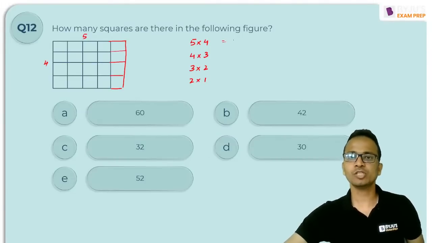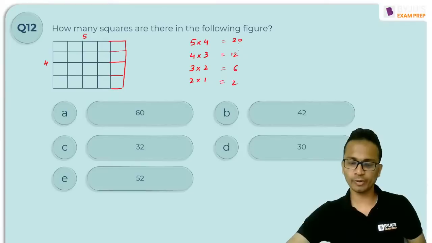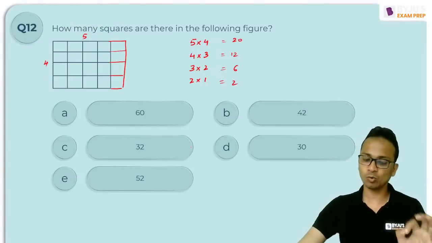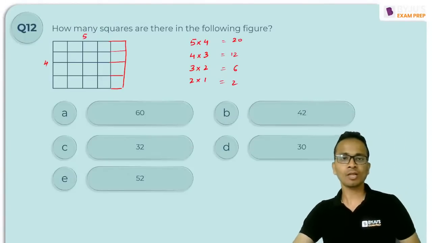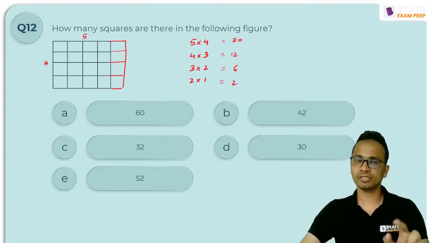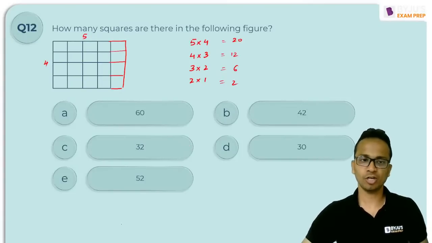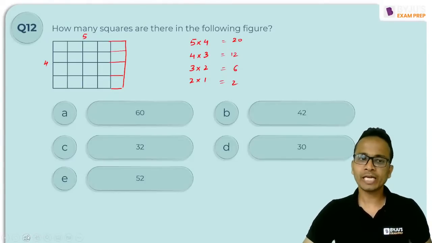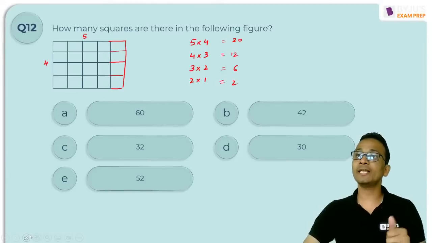So this will be 20 plus 12 plus 6 plus 2. 20 plus 12 is 32, 32 plus 8 is 40. So the correct answer for a question like this will be equal to 40. So this is a trick to calculate the number of squares in such cases. Am I clear? Now I'll also tell you the trick to calculate the number of rectangles in such figures.